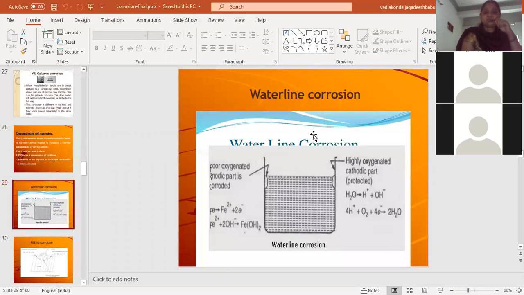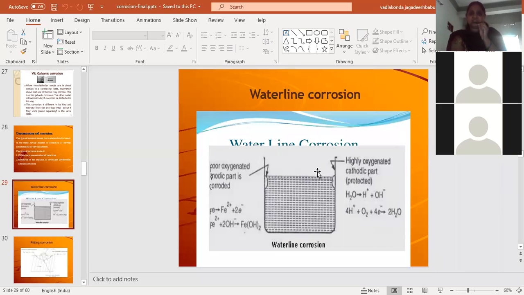One is waterline corrosion. Generally you can observe this in water storage tanks, where corrosion takes place. For example, this is the border line of the water line. Below the border line of the water, rust will be formed because this is the area which is present between the anodic area and cathodic area.